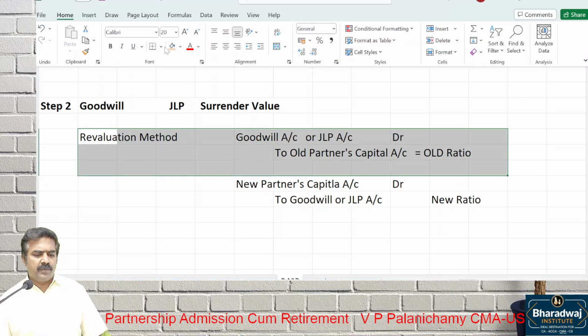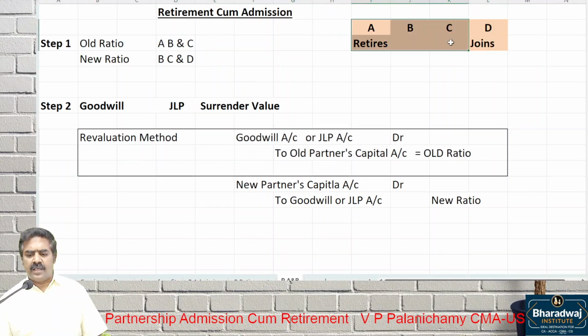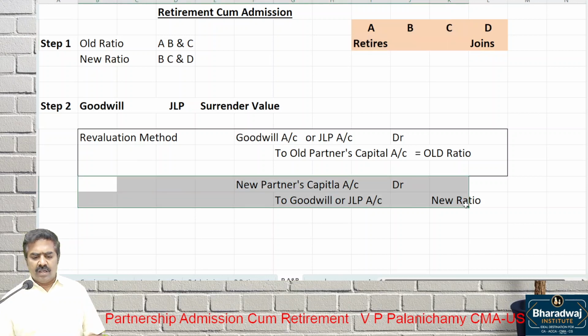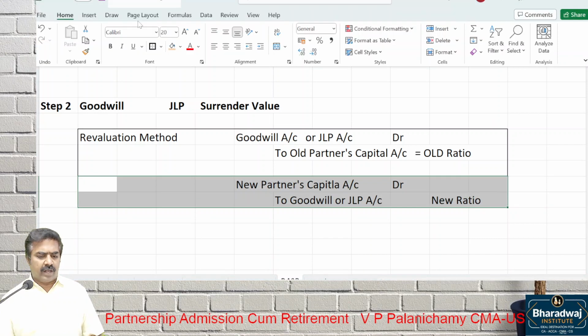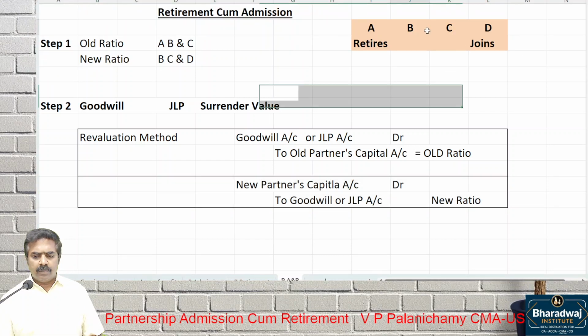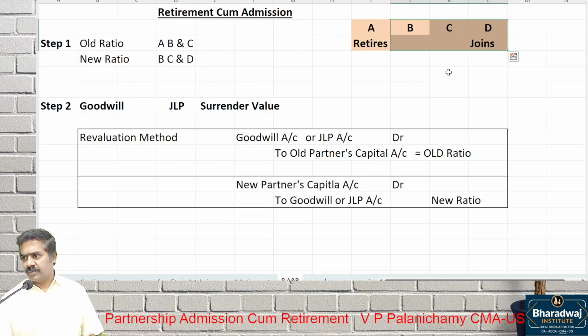For example, if goodwill is 5 crore, goodwill account debtor to A, B, C, old partners, in old ratio. Then new partners' capital account debtor to goodwill or JLP, B, C, D, in new ratio. That is the only method possible. Premium method or adjusting through capital is not possible.